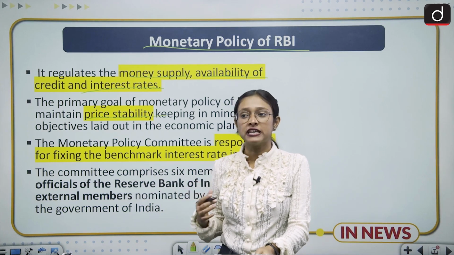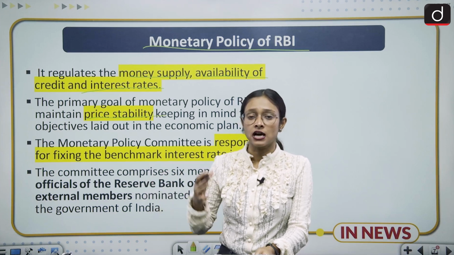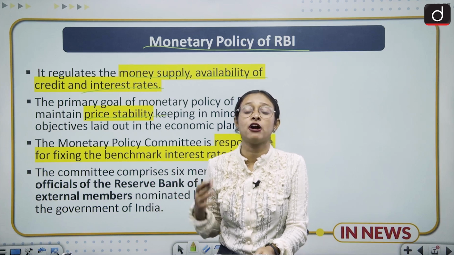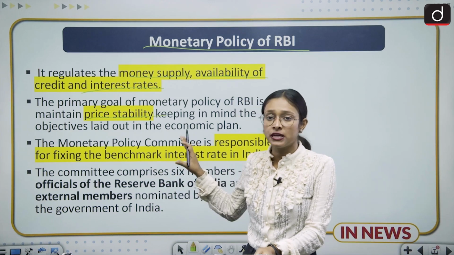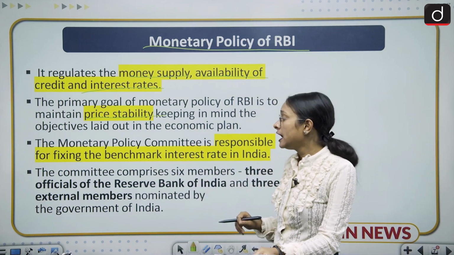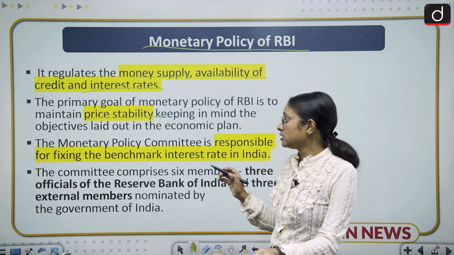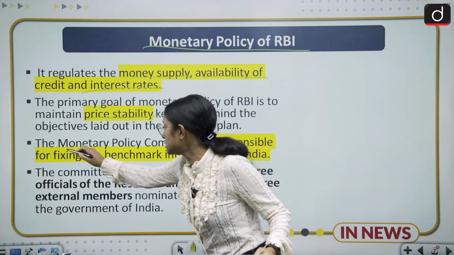According to that, RBI takes its stance on what is possible at this point of time and what is the requirement of this country. This is the main work of the monetary policy, and there is also a committee formed for this monetary policy, and the name of the committee is the Monetary Policy Committee.